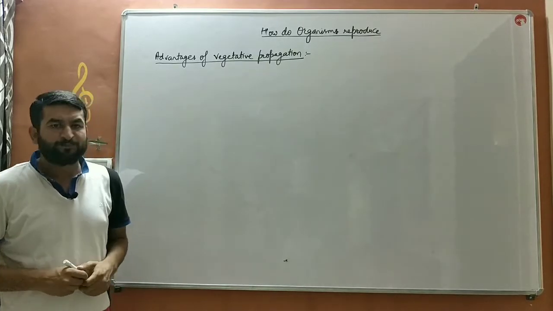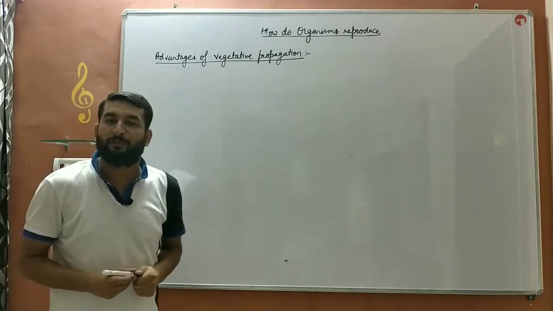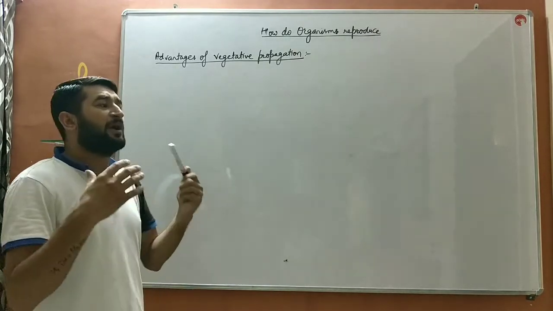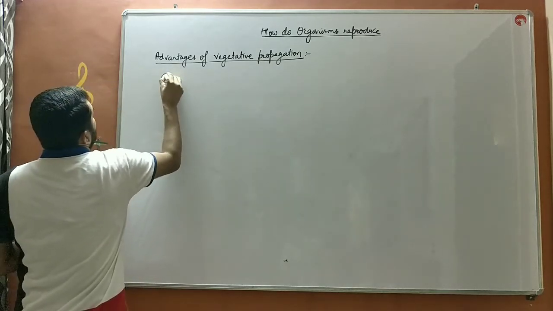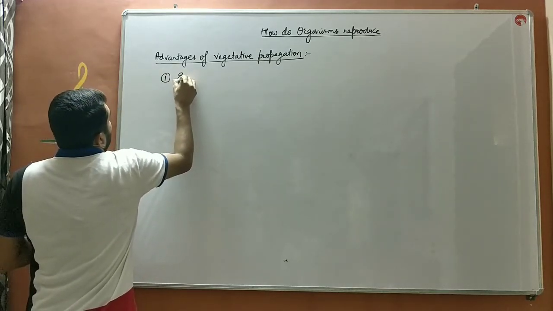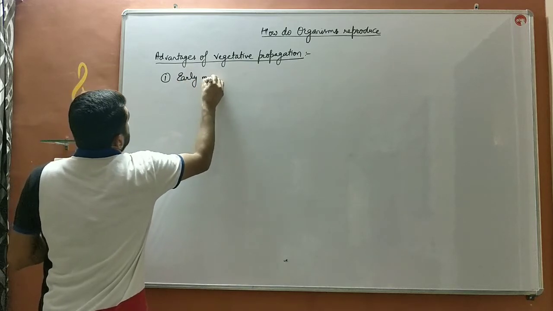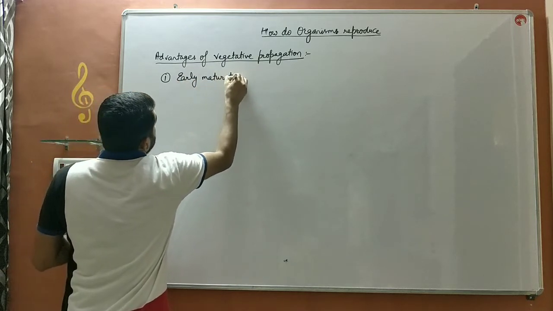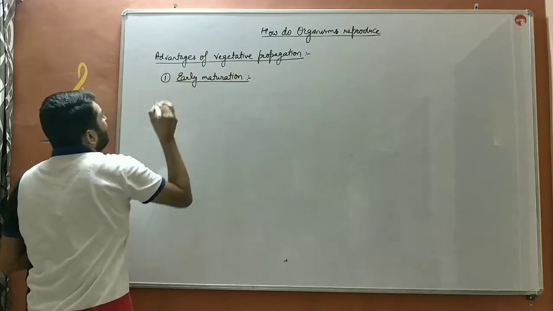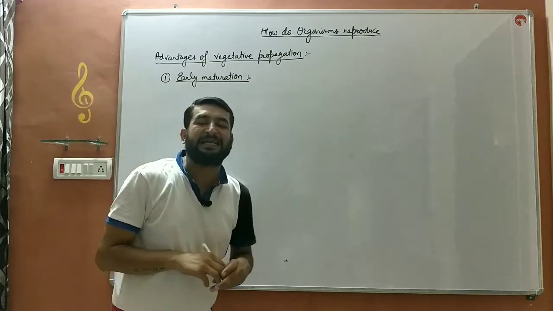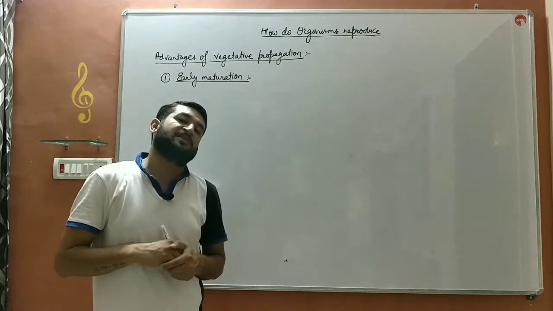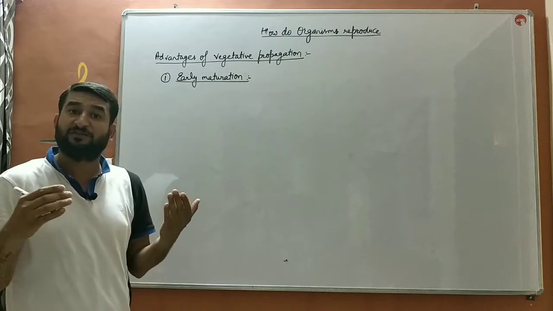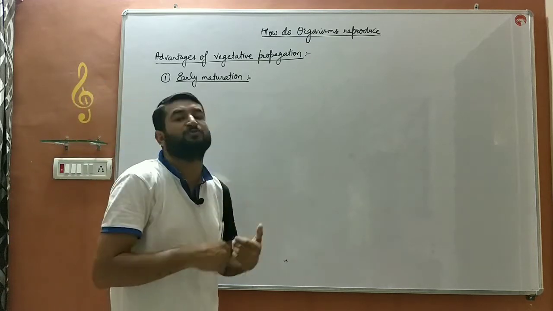Now we will discuss the advantages of vegetative propagation. What are the benefits of vegetative propagation? The first one is early maturation. By vegetative propagation methods like grafting, certain plants mature early and give us fruit earlier in their particular age.